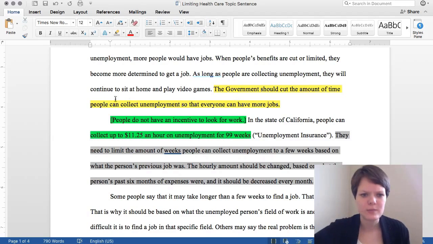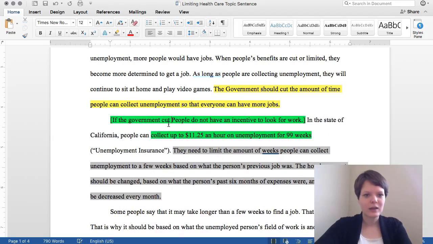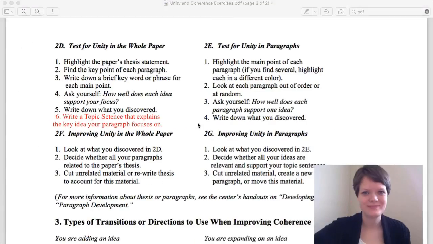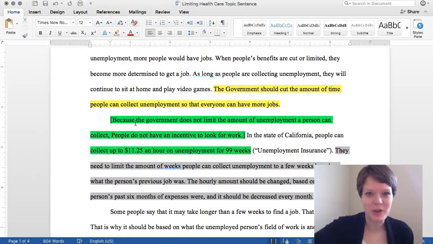The government should cut the amount of time. Okay, well, let's just say, if the government cut, nope, I'm not liking that. Let's think. Let's make this work. All right, that was tricky. I had to pause to think through it, but I figured it out. Well, I just connected it to the thesis. That's all I did. I added this part.